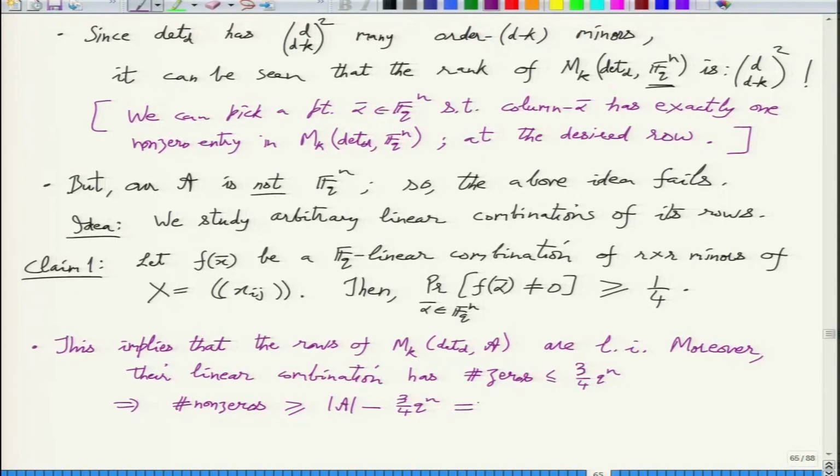And here you use that A is large, right? So A is (1 minus small o of 1) q^n, minus 3/4 q^n, which is q^n times (1/4 minus small o of 1). But small o of 1 is tending to 0. It is in particular smaller than 1/4. That's all we actually needed. So this is positive.